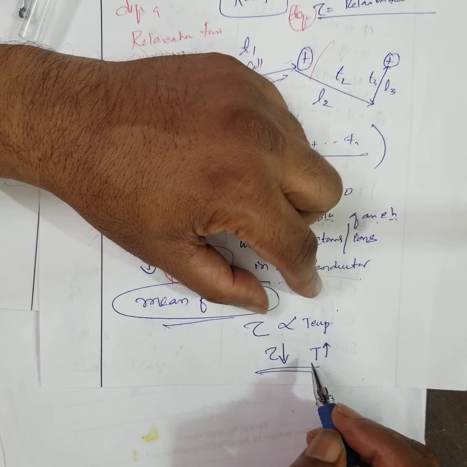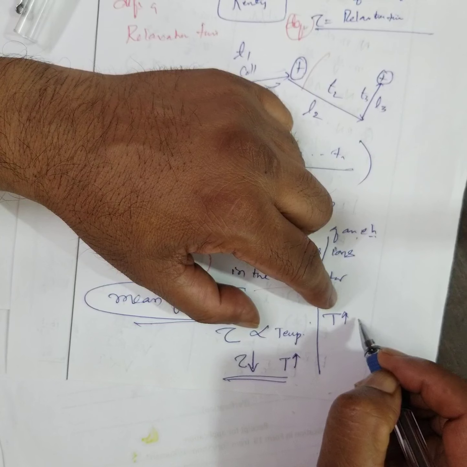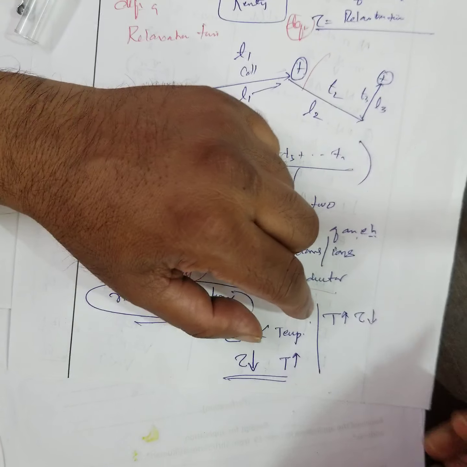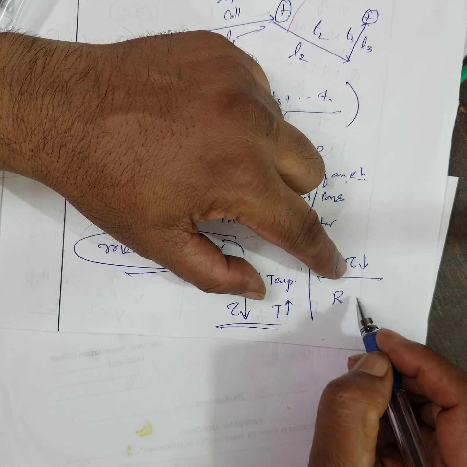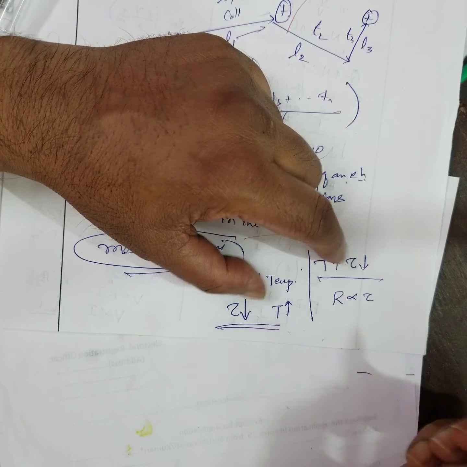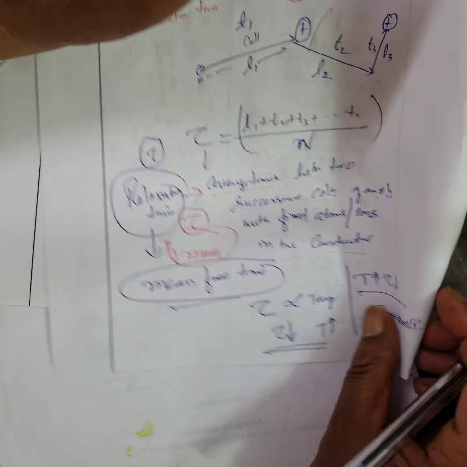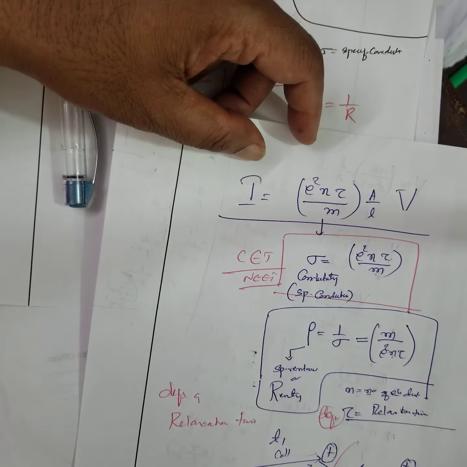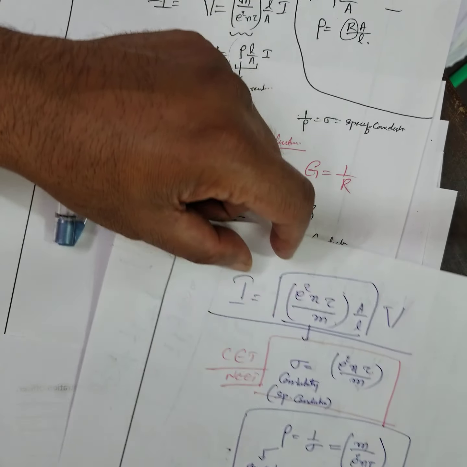Remember, when temperature rises, relaxation time decreases. Now, how is resistance related to relaxation time? Relaxation time is related to temperature, is it not? Now resistance. Here you are going to investigate.